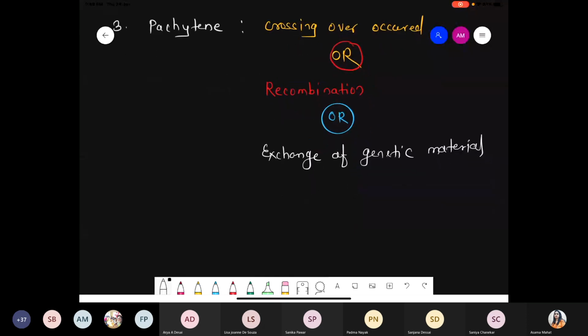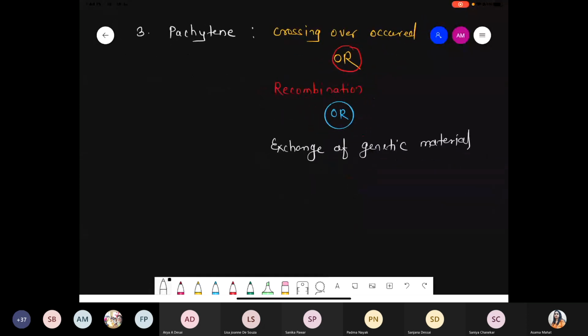So now what happens during the pachytene phase? This is a very, very important phase. First we write some events. What kind of events will occur? In this phase, we observe the tetrad chromatid. First one: earlier it was bivalent. After the bivalent, they now form the tetravalent, and that tetravalent is simply called the tetrad. There is a formation of the tetrad chromatid. First event. Another event, these are the steps where the recombination process will occur.